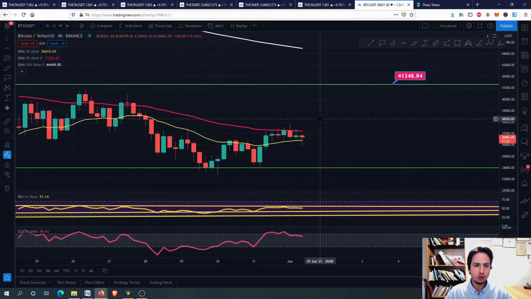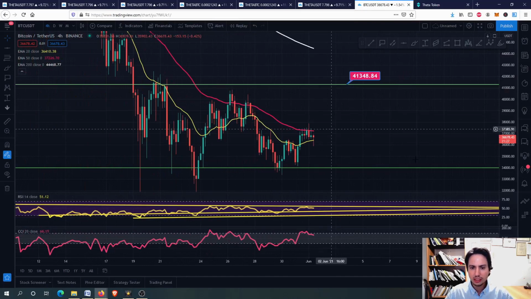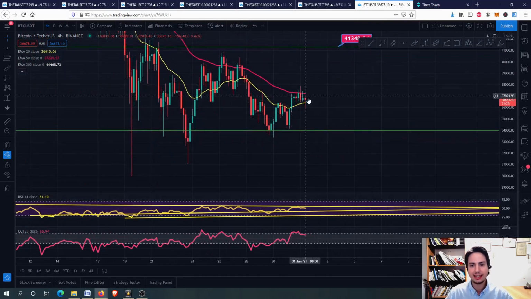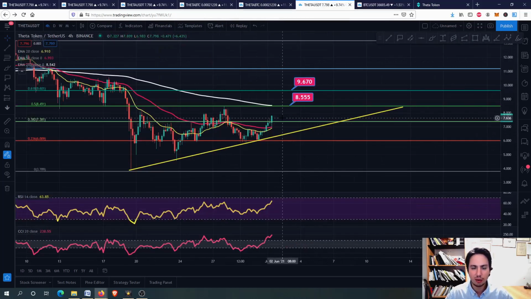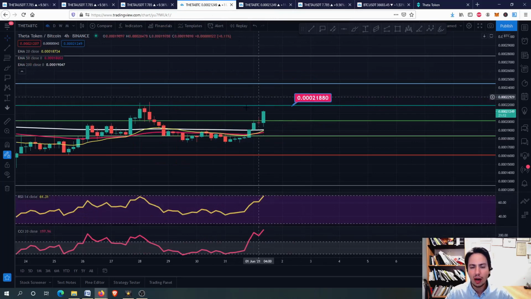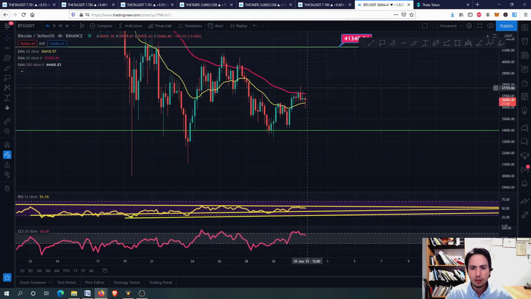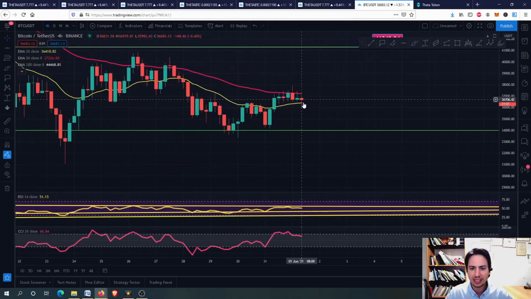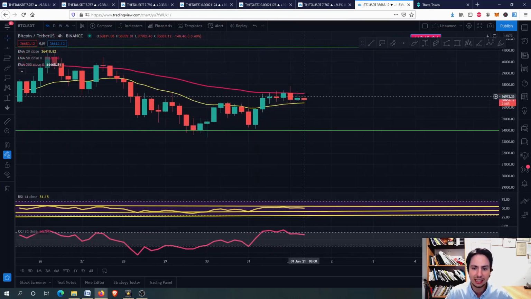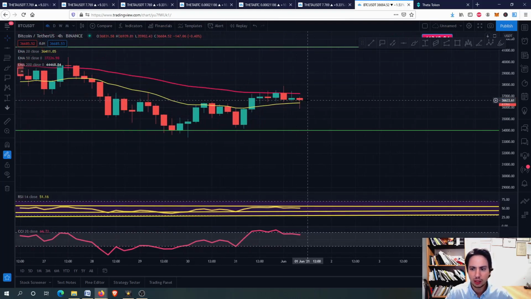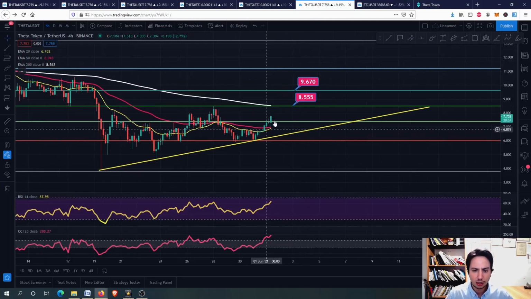However, guys, as you should always know, if Bitcoin crashes, then it will drag down other altcoins as well. I'm not saying that if Bitcoin goes sideways, Theta will go downwards, because you can see Theta can go absolutely upwards even when Bitcoin doesn't. On the 4-hour frame, you can see this red candle right here that we close at 36,000 USDT, around there, 36.5. But you can see that Theta is actually going upwards.